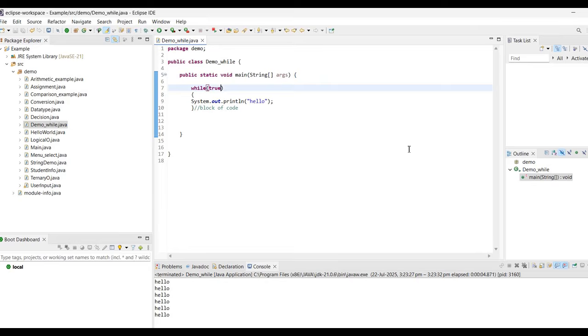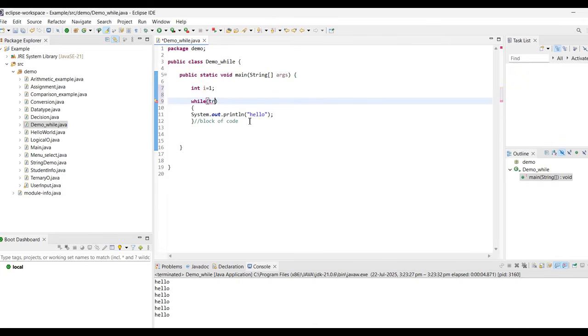I can do it if I am able to count the number of statements I am printing, for which I will first declare a variable, say int i equal to 1, which helps me count the number of statements printed. So here I will say while i is less than or equal to 5.